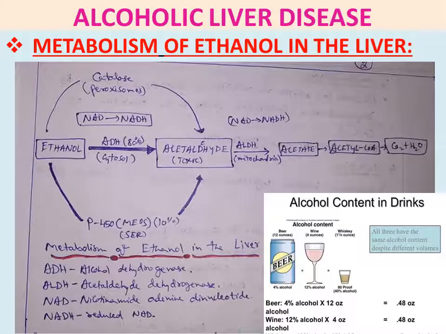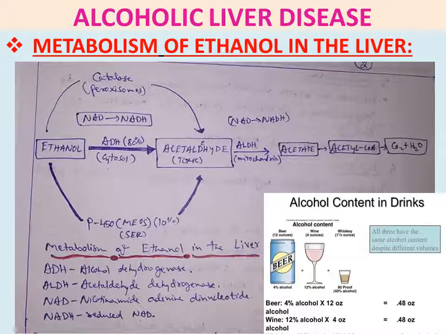Then you can see the metabolism of ethanol in the liver: ethanol to acetaldehyde, which is toxic. This happens in the cytoplasm, 80%, by the ADH enzyme. The remaining, by catalase in the peroxisomes and the P450 enzyme system in the smooth endoplasmic reticulum, account for 10%. This is how ethanol is converted to acetaldehyde.